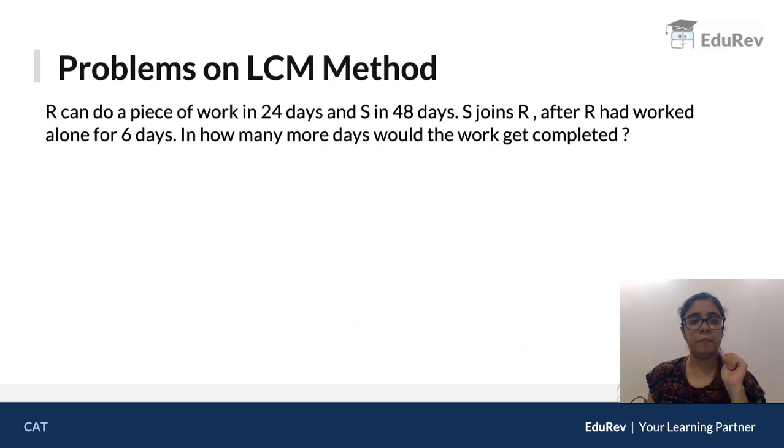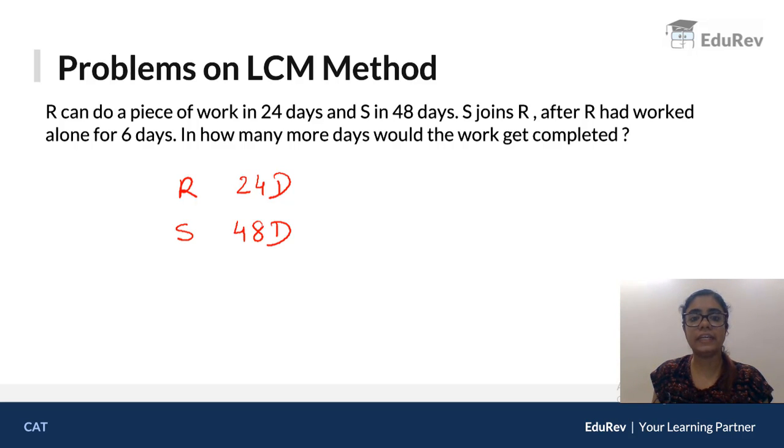What does it say? R can do a piece of work in 24 days, S in 48 days. Now S joins R after R had worked alone for 6 days. In how many more days would the work get completed? ठीक है? So they are saying R can do a piece of work in 24 days. S can do the work in 48 days.